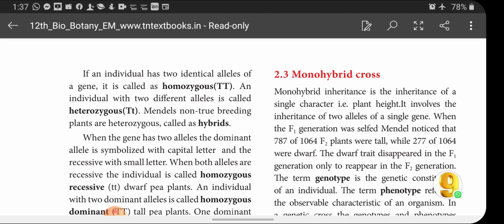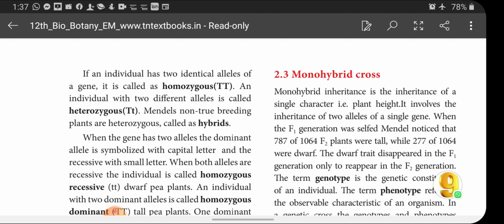These different forms are called alleles. If the alleles are the same, for example a tall plant with capital T alleles, it is called homozygous. An individual with two different alleles, capital T and small t for the same height, is called heterozygous tall.